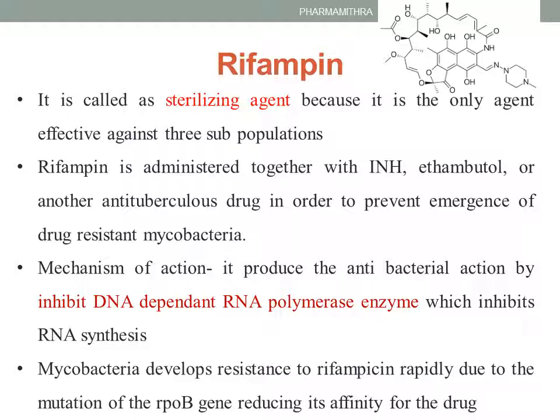Going to the mechanism of action, rifampin inhibits the DNA-dependent RNA polymerase enzyme, which will inhibit RNA synthesis. Mycobacteria develop resistance to rifampicin rapidly due to mutation of RPOB, which reduces its affinity for the drug. So note the mechanism of action: it inhibits DNA-dependent RNA polymerase, and it is a sterilizing agent with anti-tubercular property.